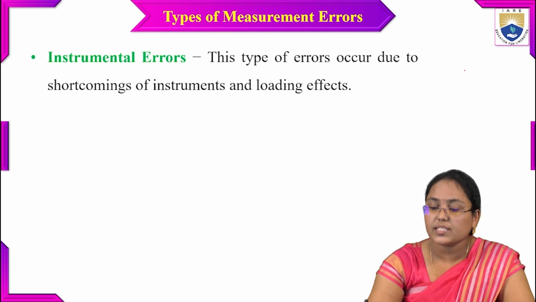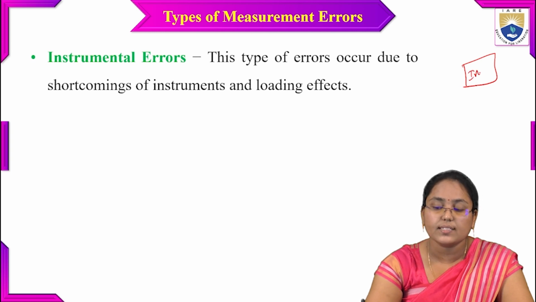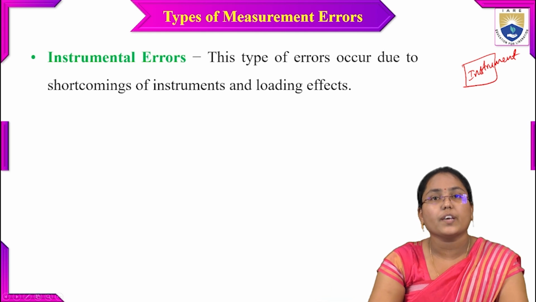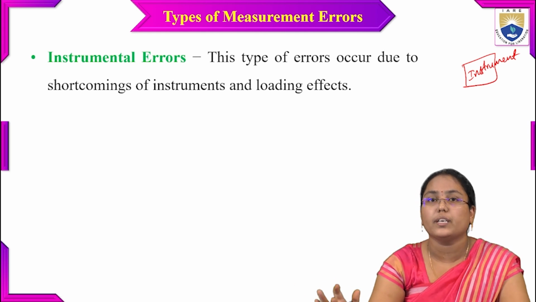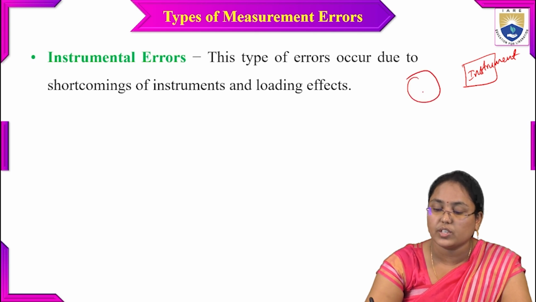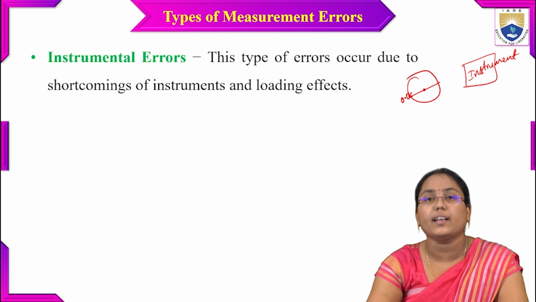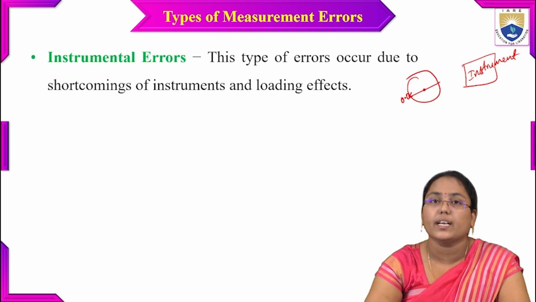Now if there is an instrument which we are using for the measurement and the instrument itself has some particular flaw, then due to that flaw, definitely there will be some deviation in the particular value. For example, there is a meter. I'm going to consider a meter here mostly. So here there is a meter, and this is a 0.0 value. It has to indicate this particular value whenever it is at rest.